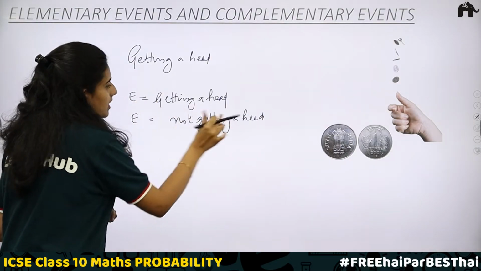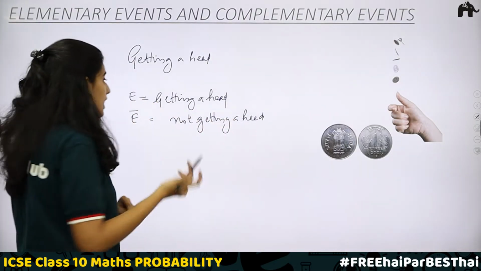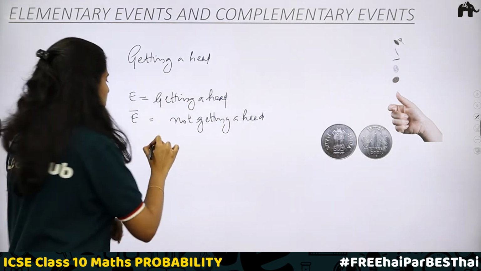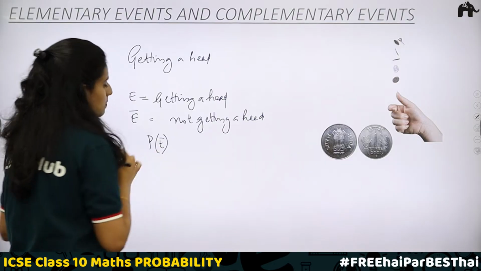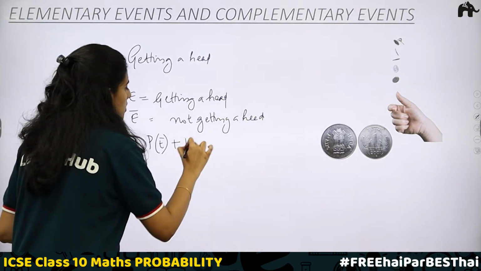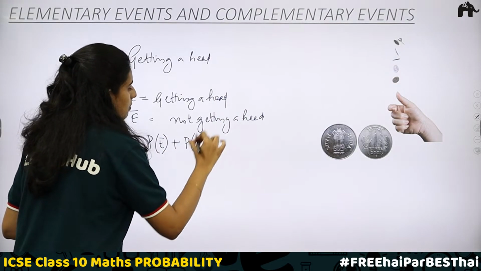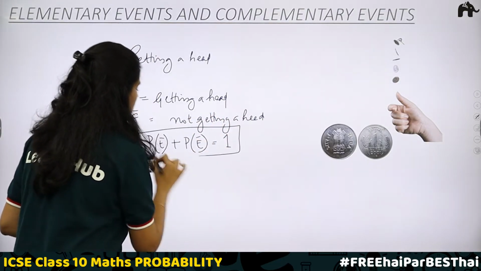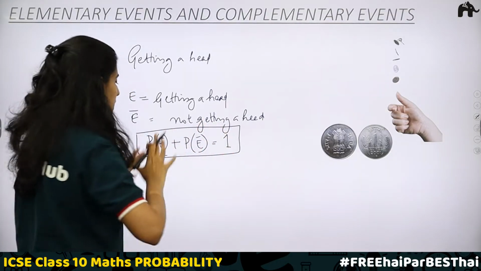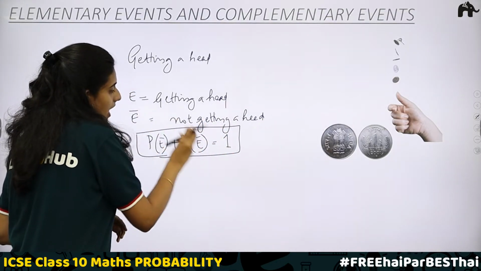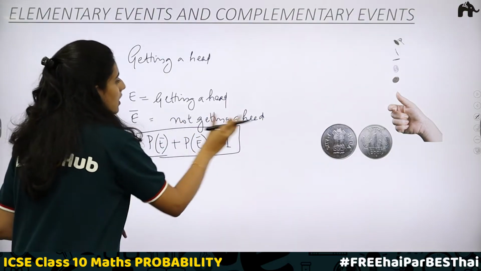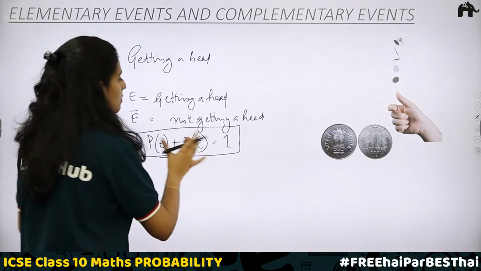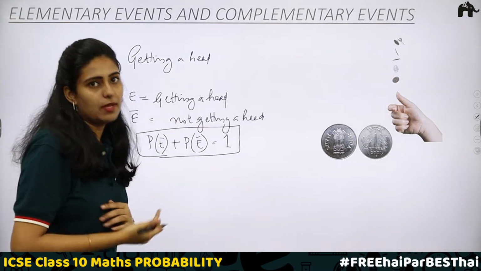Here, not getting a head, you represent this event by E bar, that is, not E. When you have these two, the probability of getting a head, P of E, and the probability of not getting a head, P of E bar, will always be equal to 1. So the total probability will be 1. That is the sum of the probability of that event and not that event. When you take the sum, you will be getting 1. So these types of events, E and E bar, are complementary events.